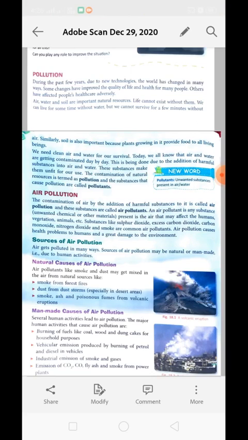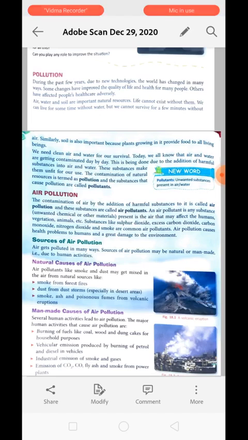Contamination of natural resources is termed as pollution, and the substances that cause pollution are called pollutants. When natural resources like air get contaminated, it means the percentage of certain gases present in air gets increased suddenly, and the needed gases like oxygen get decreased suddenly, then it is a kind of air pollution. If some other gases get mixed and their percentage increases, it will cause air pollution.